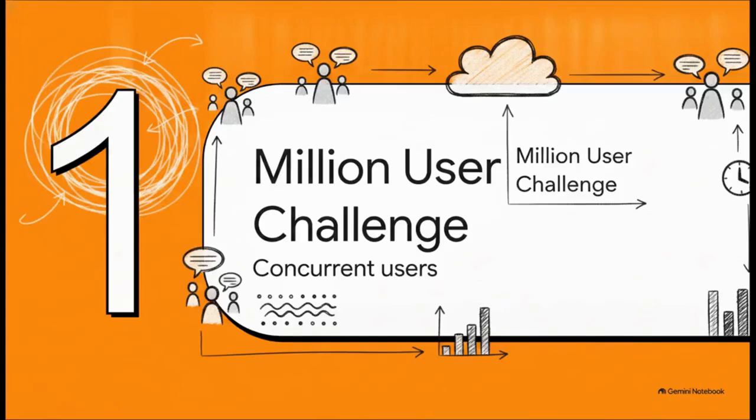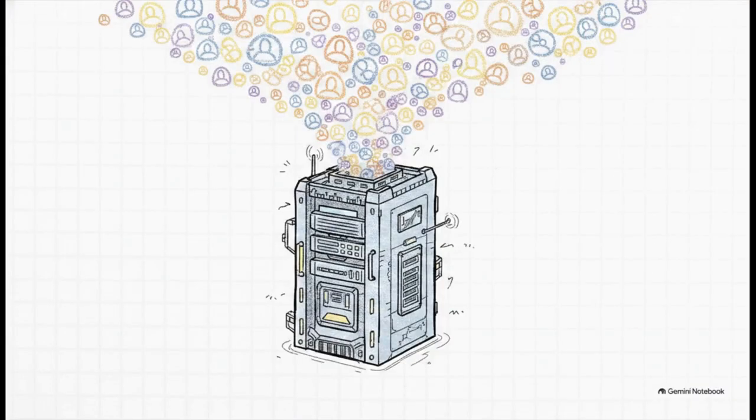Section 1, the Million User Challenge. Okay, so every single architectural decision we make from here on out has to answer this one fundamental challenge. How do we support millions of concurrent users without the whole thing just crashing down? If a design choice works great for 1,000 people, but completely breaks at 1,000,000, we throw it out. Simple as that. At this massive scale, you aren't just writing code anymore. You're managing physics, you're fighting network bottlenecks, and you're aiming for absolute flawless efficiency.